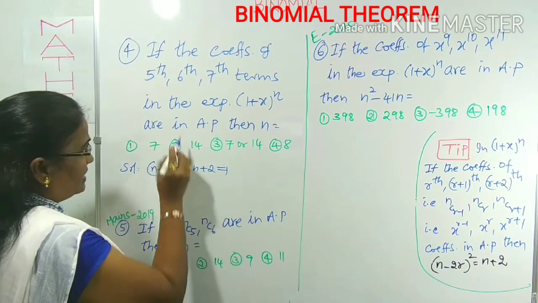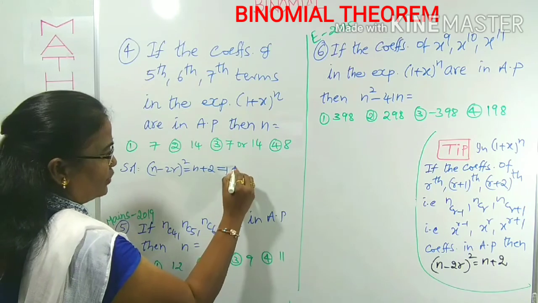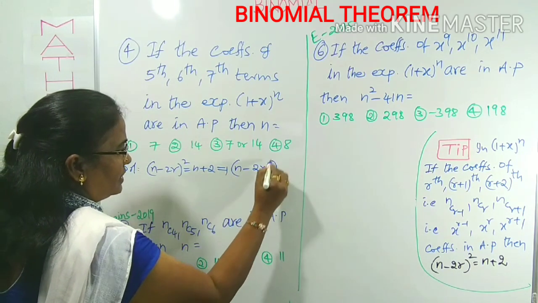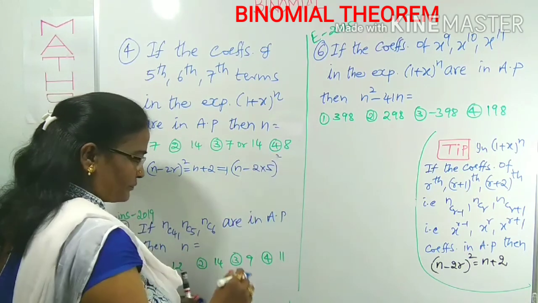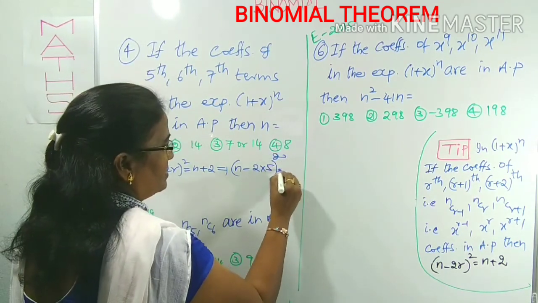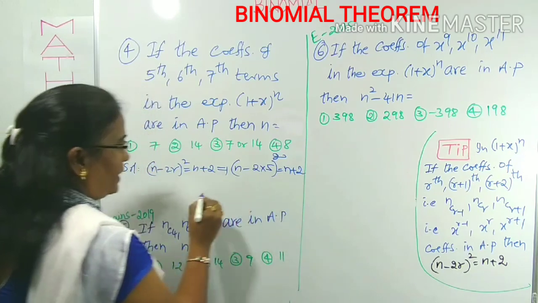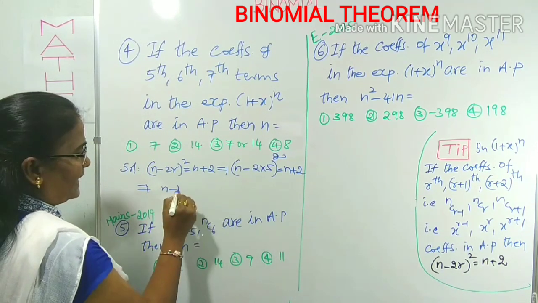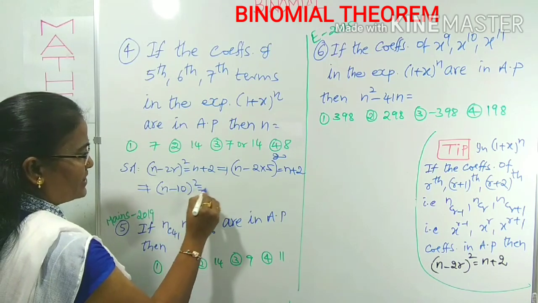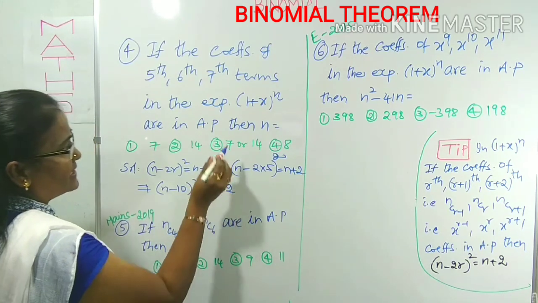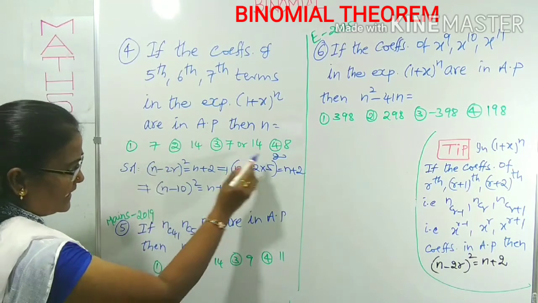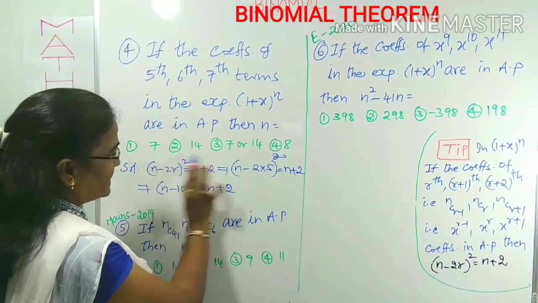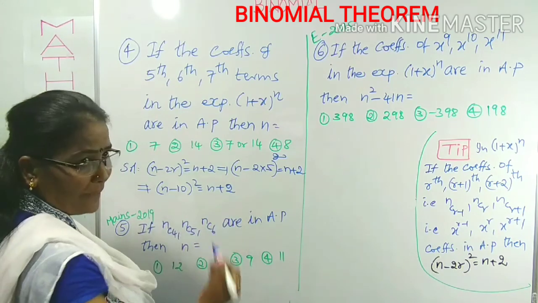What is r here? r is 5. n is n only. (n minus 2 into 5) whole square is equal to n plus 2. Right? Now, what is this value? (n minus 10) square is equal to n plus 2. What is being asked? He is asking for the n value. The options are already there, so n values you can use in the equation. Which value satisfies this equation, that only we can pick up.